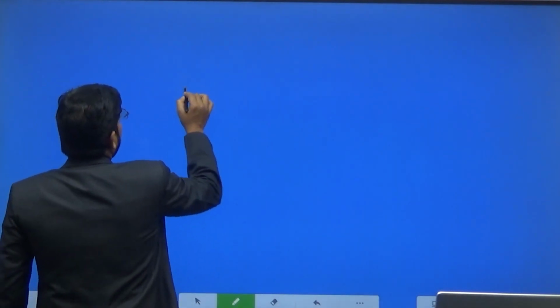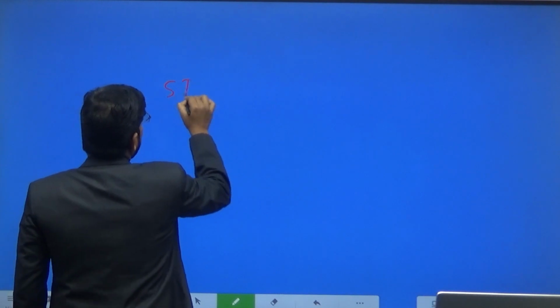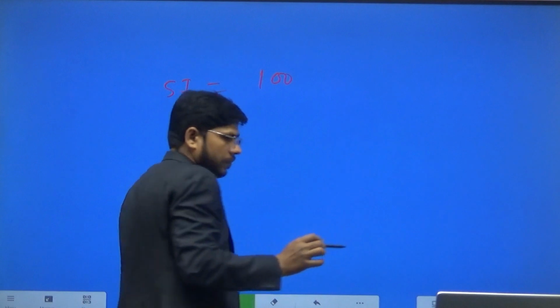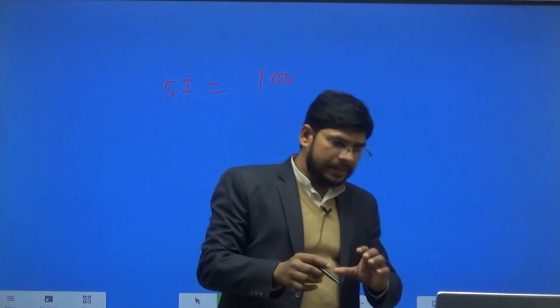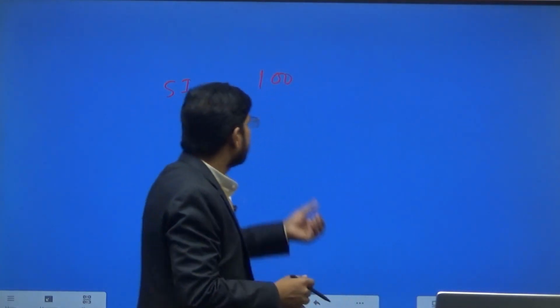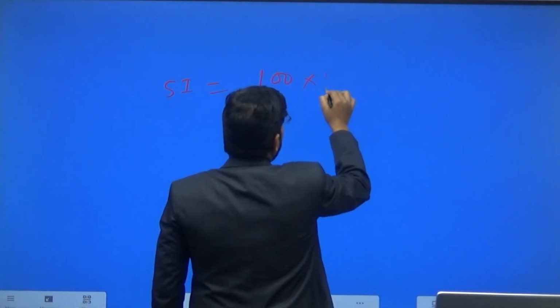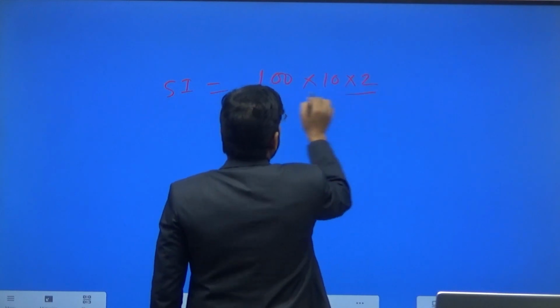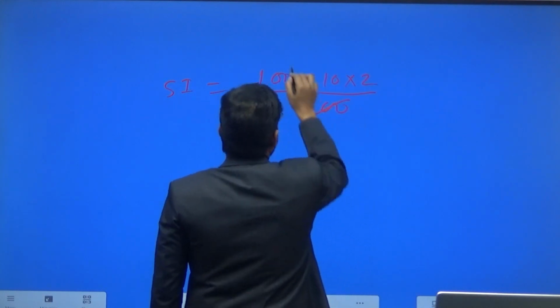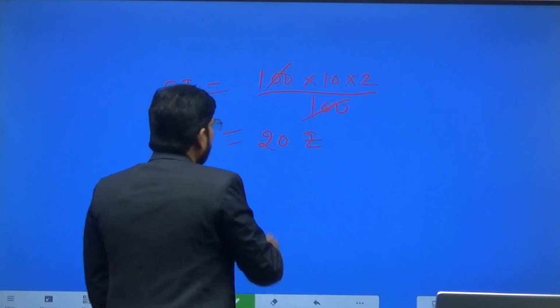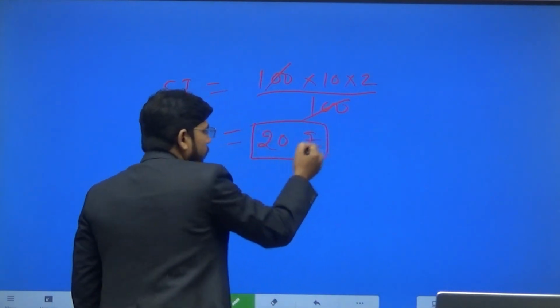Again, the simple interest for the second year is only on the principal amount. So P into R, 10%, into 2 years, the 100 cancels, and this is 20 rupees. So the total interest in 2 years is 20 rupees.